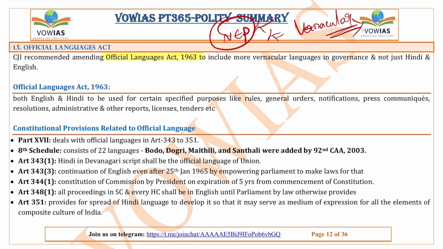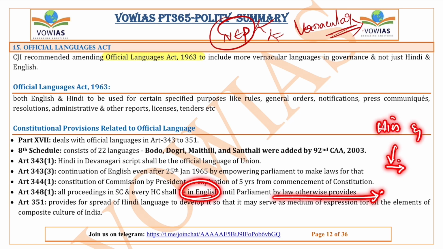It talks about the constitution of a commission by the president on the expiration of 5 years of the commencement of the constitution. This is to decide the languages which we have discussed already. And Article 348(1) says that all proceedings of the Supreme Court and High Court shall be in English until Parliament by law says otherwise. That means all High Court and Supreme Court judgments and everything will be in Hindi and English only.